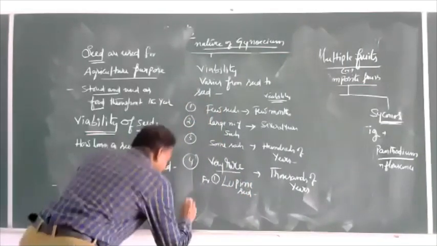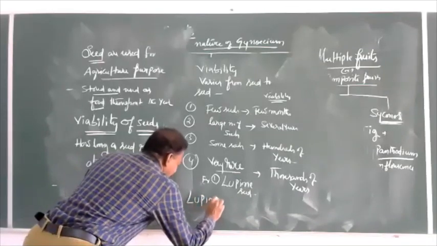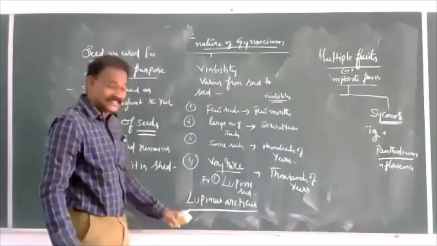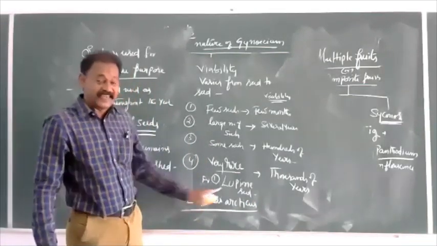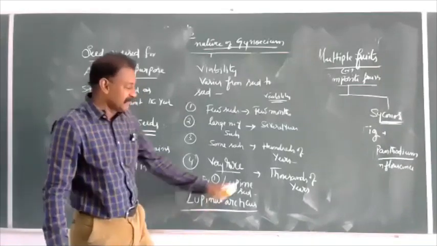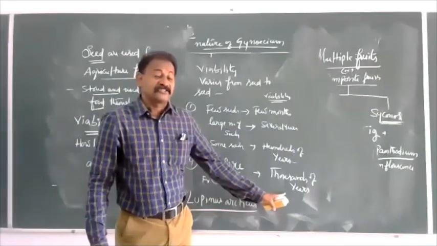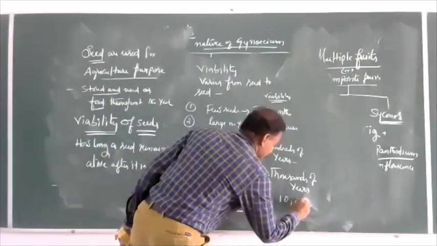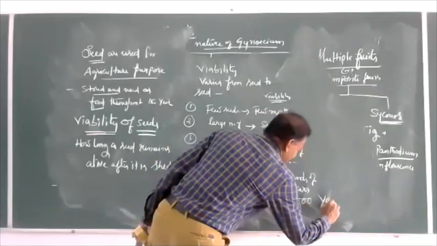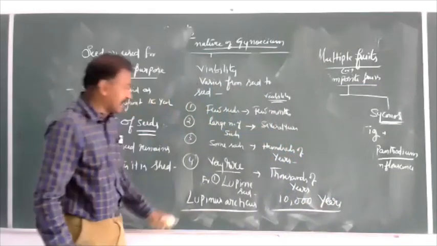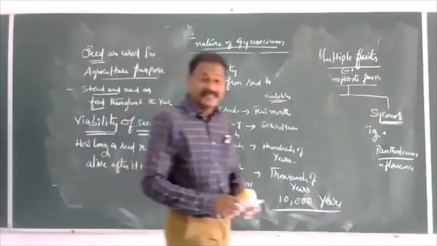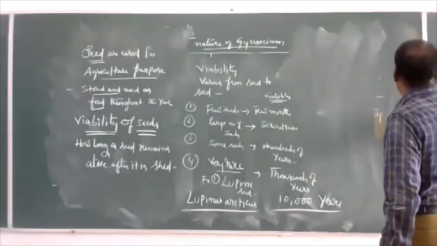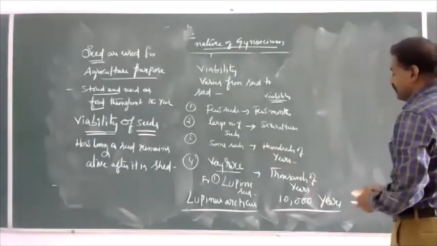The plant name is Lupinus arcticus. It has the largest viability period of 10,000 years. Straight memory-based, example-oriented question.